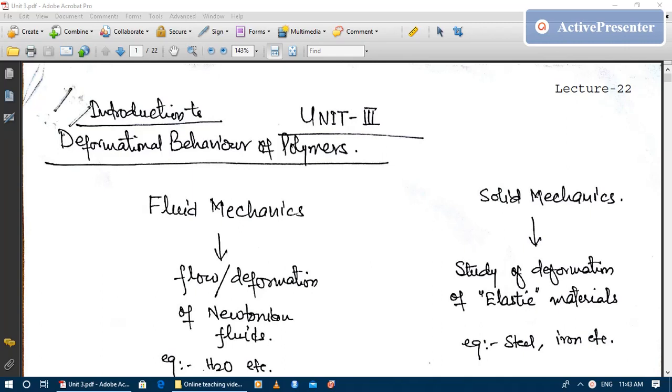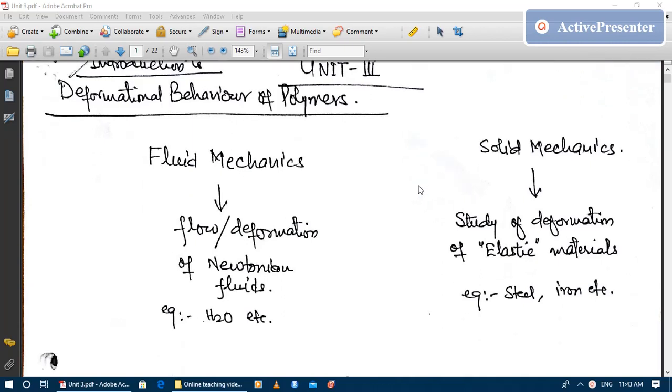So welcome to lecture 22 of the course Polymer Science and Technology. Today we will start Unit 3. Unit 3 is related to the rheology of polymers. Today we will see the introduction to the deformational behavior of polymers.